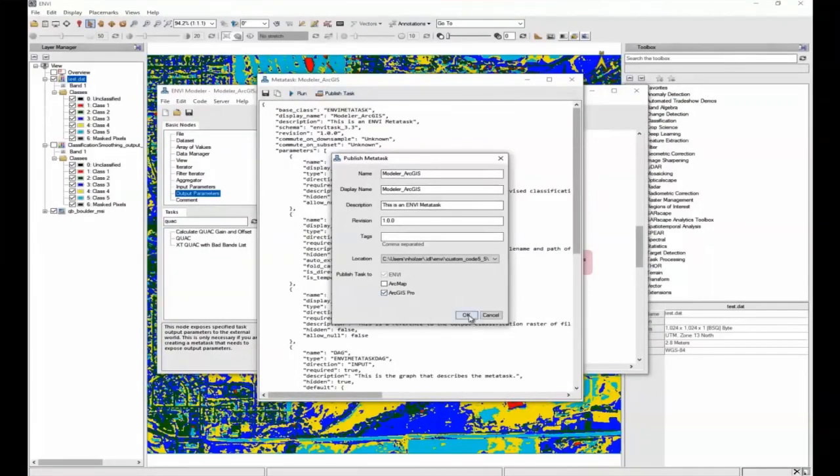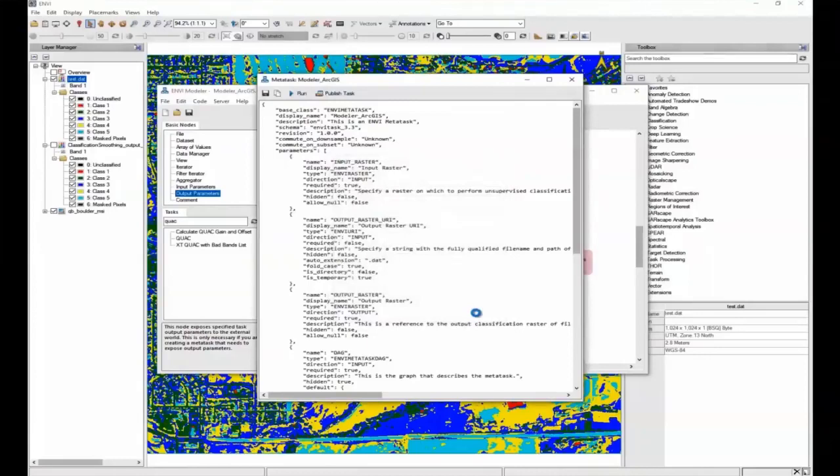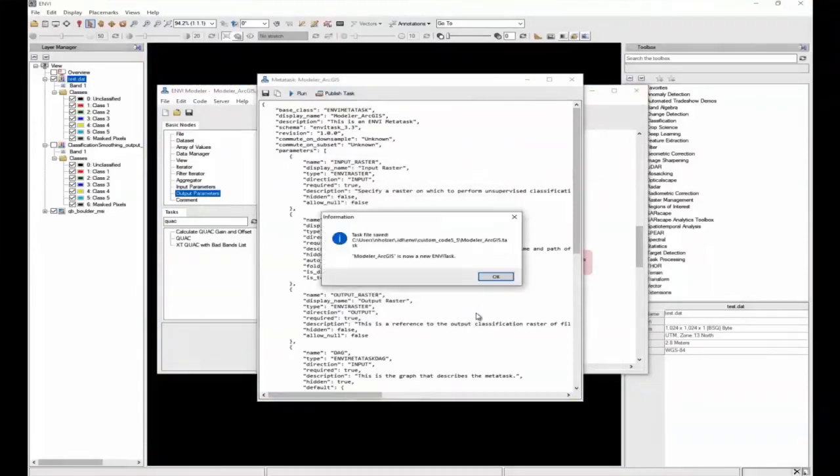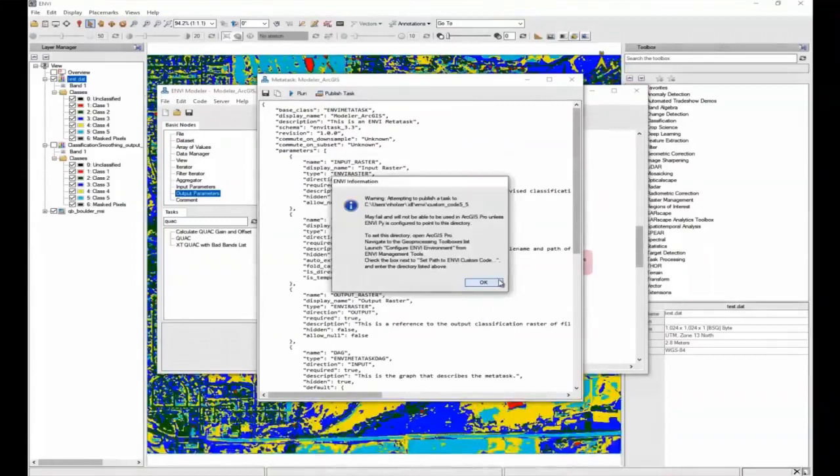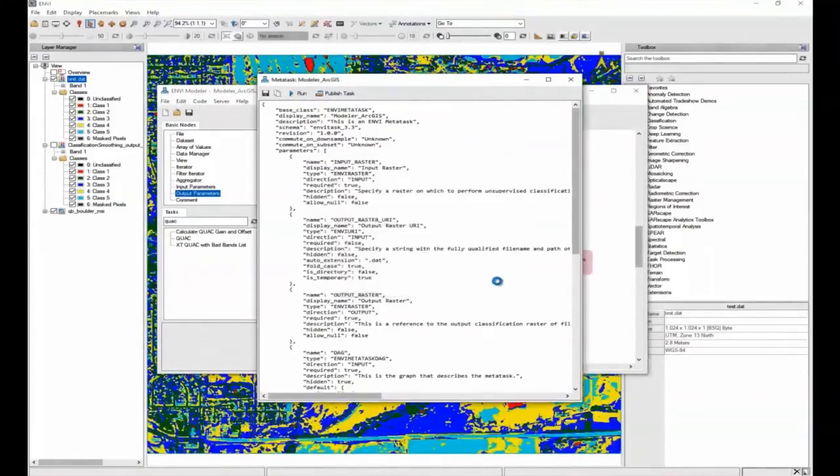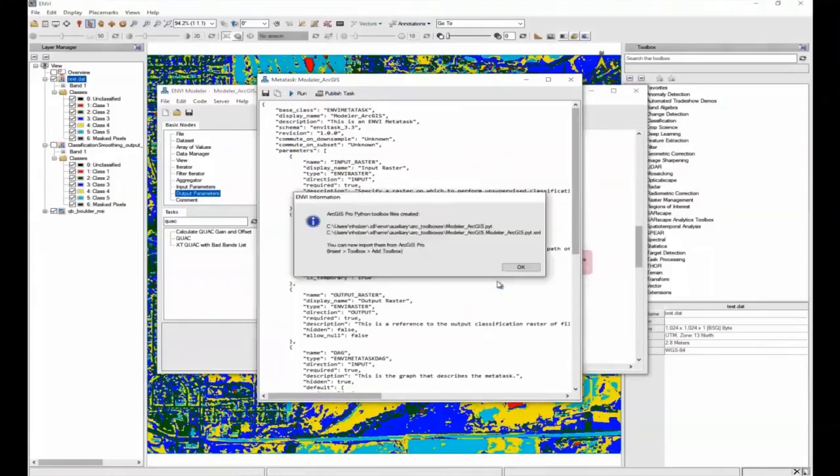Here I'm publishing into ArcGIS Pro. This will take a fraction of a second. First, publish the task. The task has been saved. Now, the task has to be published as custom code. The Python is done. Now my ArcGIS Pro Python tool has to get created. Yeah, the tool got created.